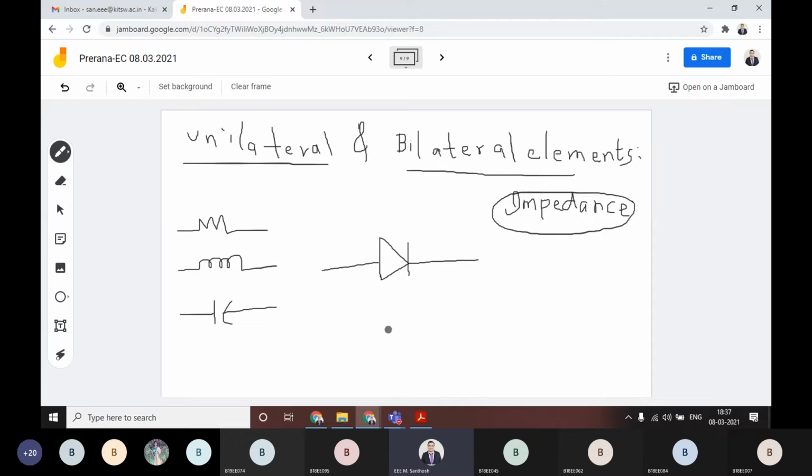Okay, for suppose you connect this diode to a voltage source. For example, you are connecting this kind of diode inside the circuit, and also you are connecting a simple resistor, we'll understand.